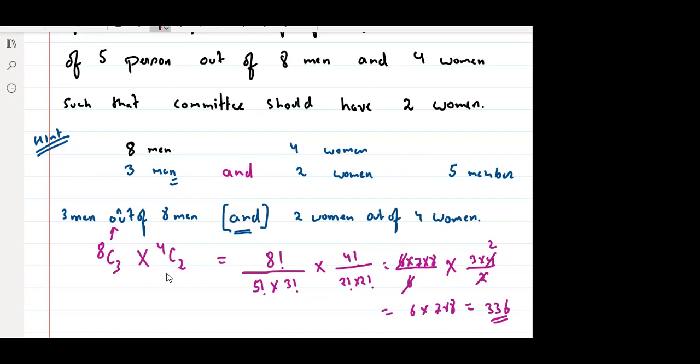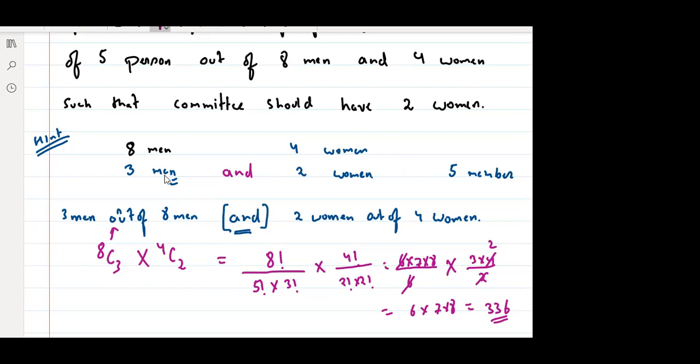Got it? Yes, sir. Sir, but I did it in a bit different method. No, this is the only method, right? Sir, I did the men calculation separately and the woman calculation separately and then multiplied it. Same thing, no? It is the same thing. I just wrote it at once. It is the same thing only.